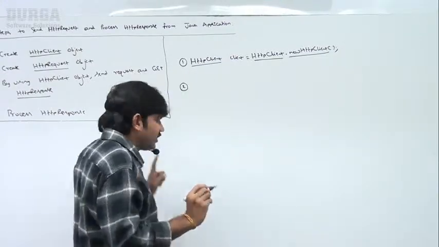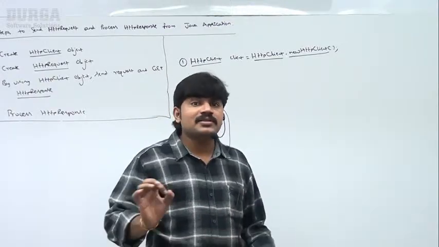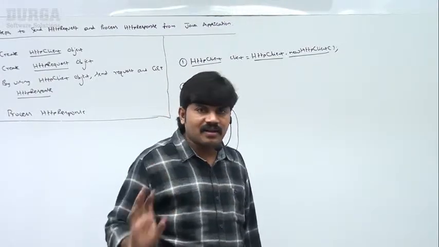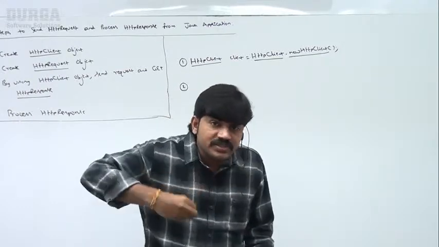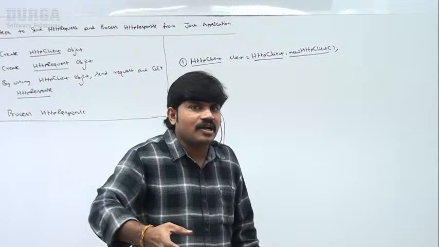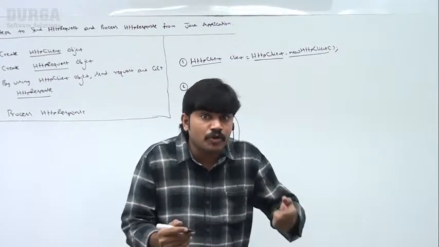Right? Sir, what is the second? Sir, I want to send a request to redbus.in or amazon.com. I want to send a request to amazon.com. Assume that. So, to send a request to amazon.com, create an HTTP request object. That's my requirement, sir.